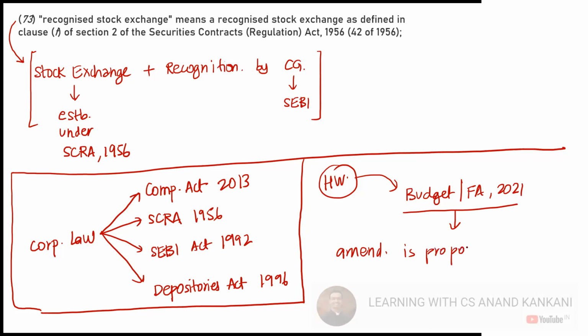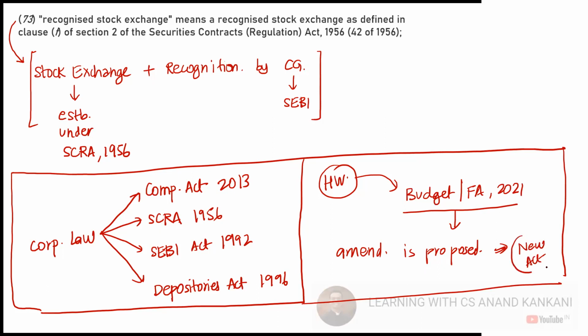Just check that and let me know in the next lecture what is the amendment which is proposed for these laws. The budget talks about a new act, a new law. Just see this, I've given you enough hint. Government has proposed that some laws should be clubbed and we should have altogether a new act. So just see that.